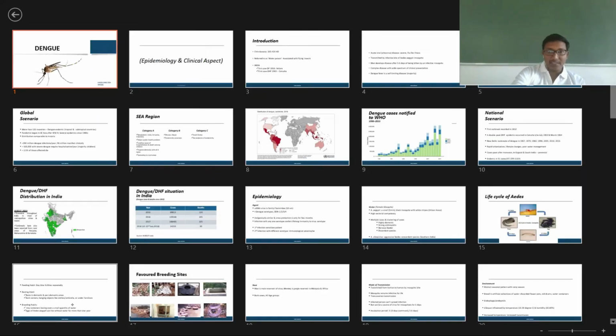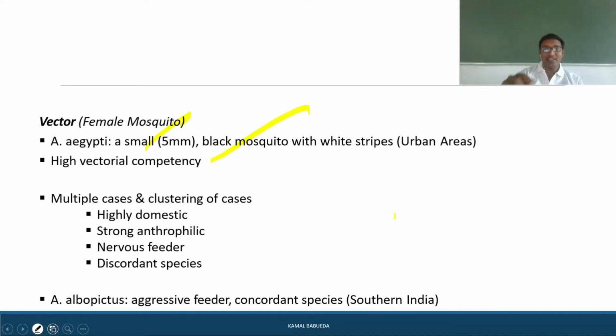So we are discussing the epidemiology, and we have seen the vector here. It has high vectorial competency, and multiple cases and clustering of the cases are seen. Mainly they are highly domestic, strongly anthropophilic, nervous feeders, and discordant feeders.